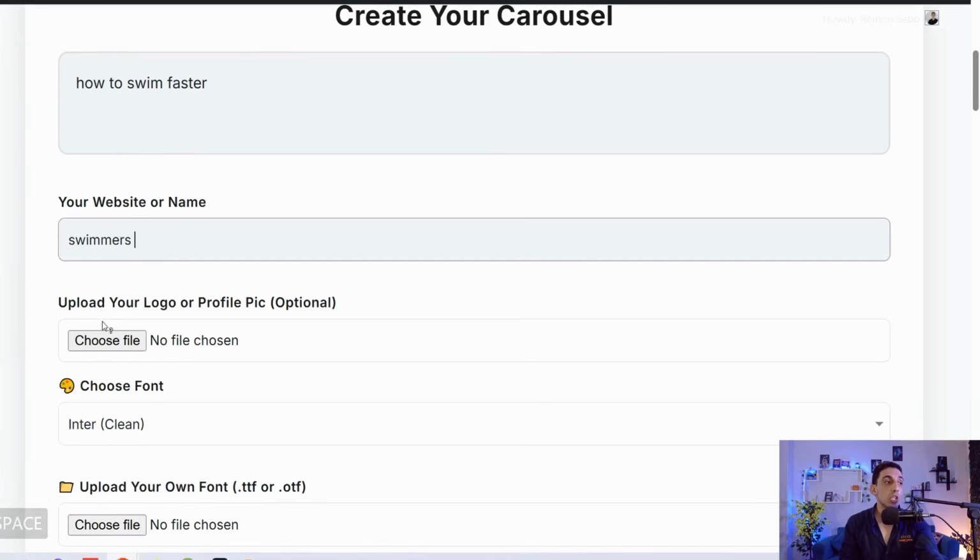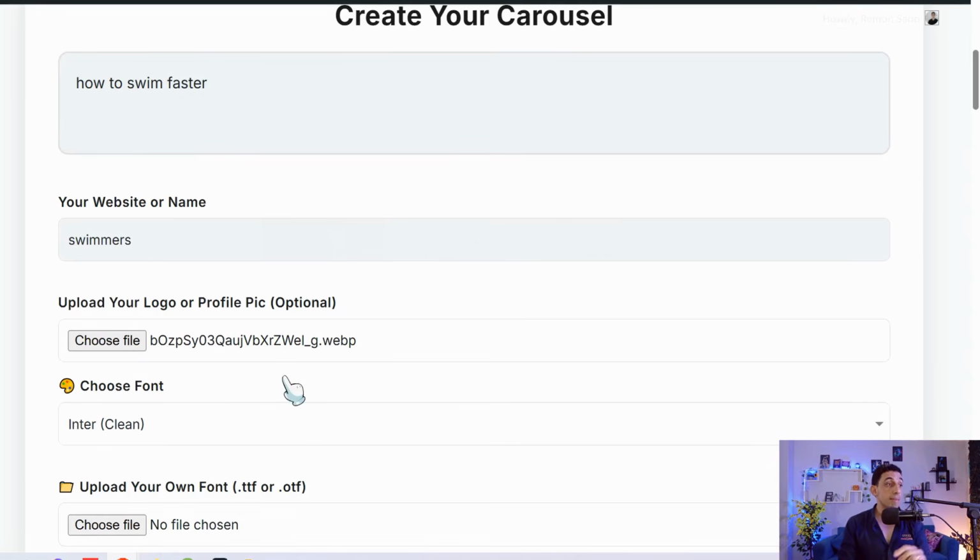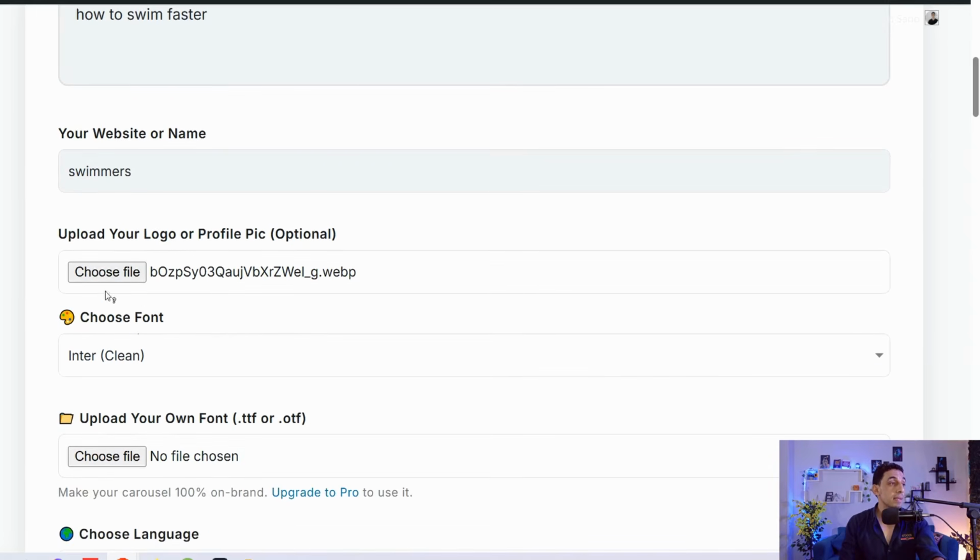Here, choose your logo or your profile picture. It's like a brand for you, to make every single slide contain your logo of your website, your product, your profile picture, and so on. Make it more personalized for you. For sure, you don't want to show your face, but actually you can make people recognize your post by inserting your profile picture or your logo. So here, for example, I just uploaded this image as my profile picture.